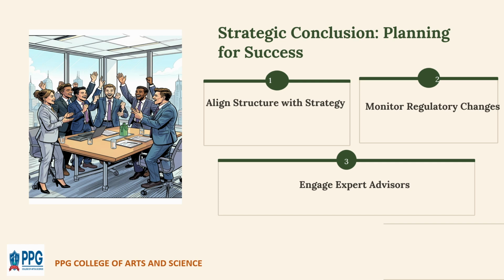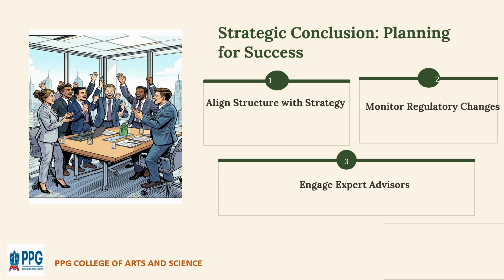Now let us come to the last slide, strategy conclusions, which are about planning for success. The first strategy conclusion is to align structure with strategy. The structure of the business should match its goals and long-term plans. We should choose the right structure that helps in better tax planning, efficient profit distribution, and smooth operations and control. A wrong structure may lead to higher taxes or legal complications.